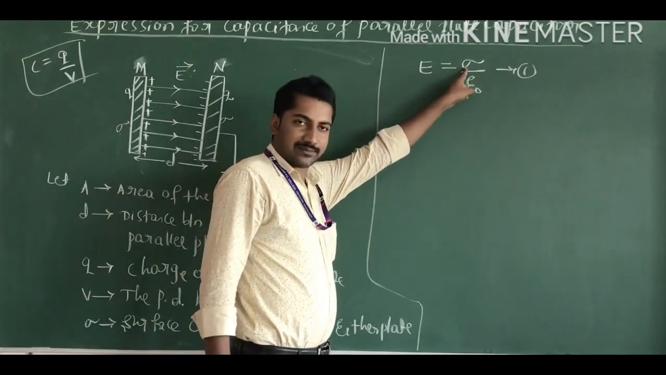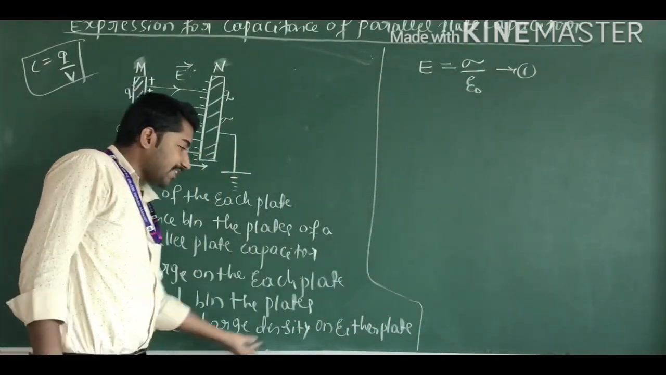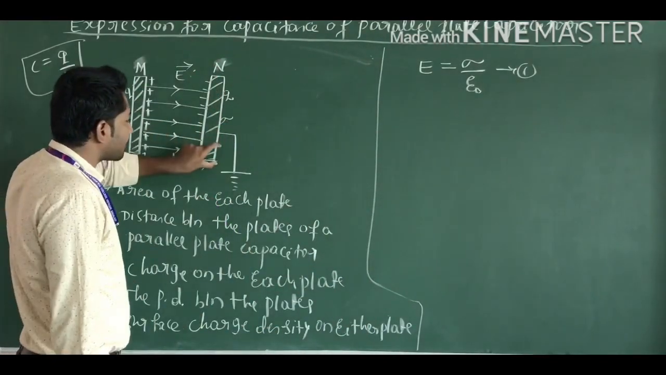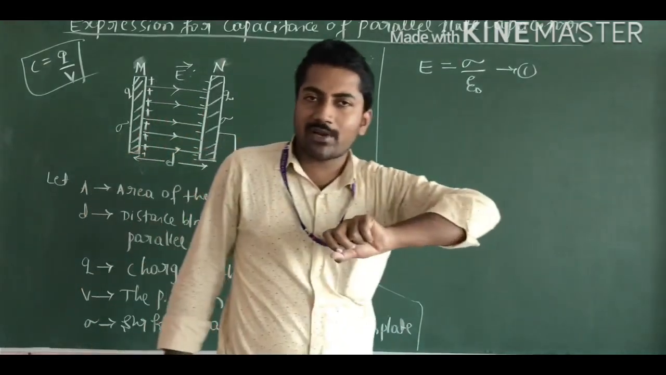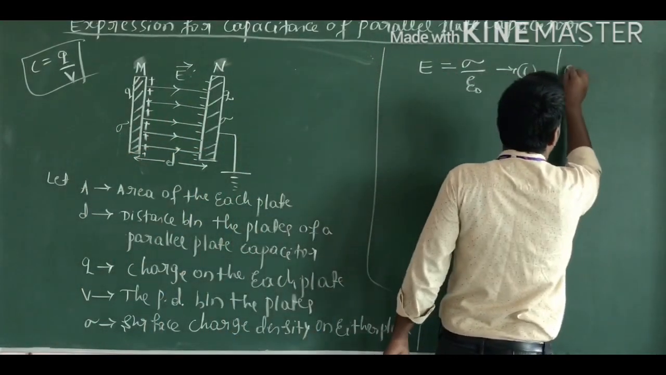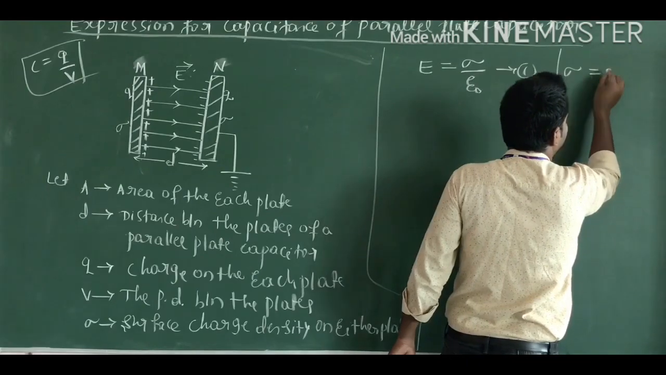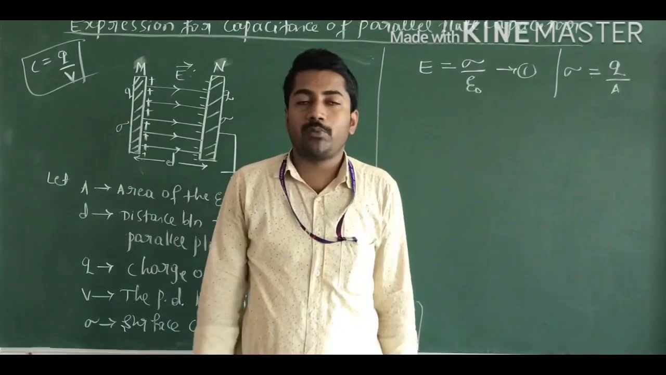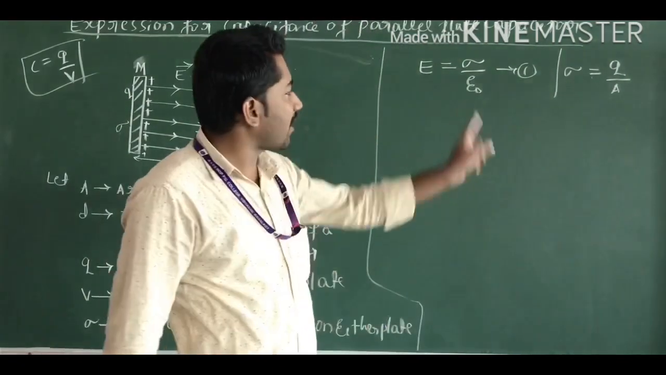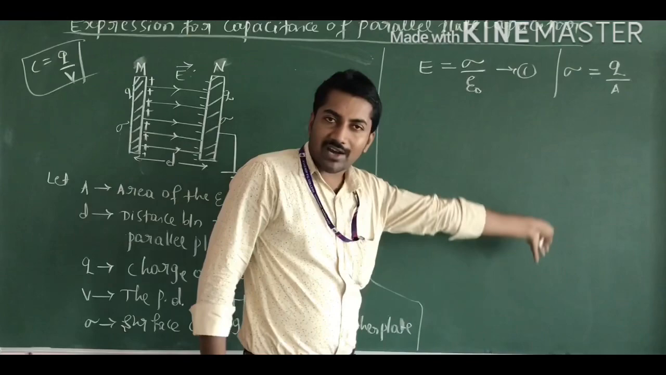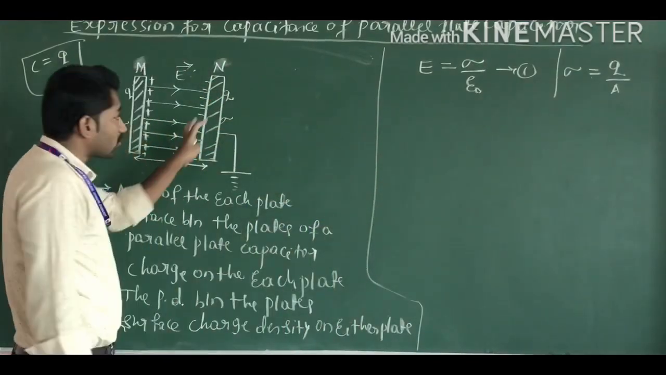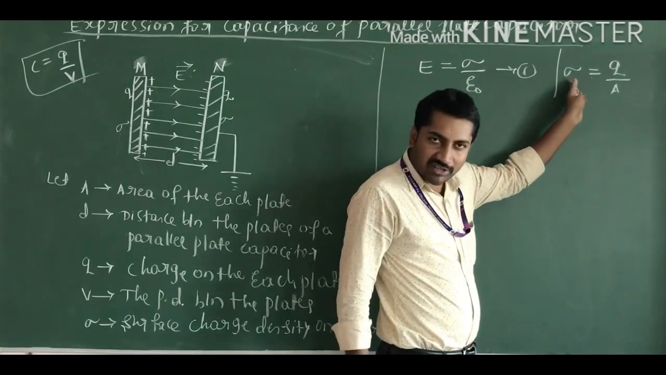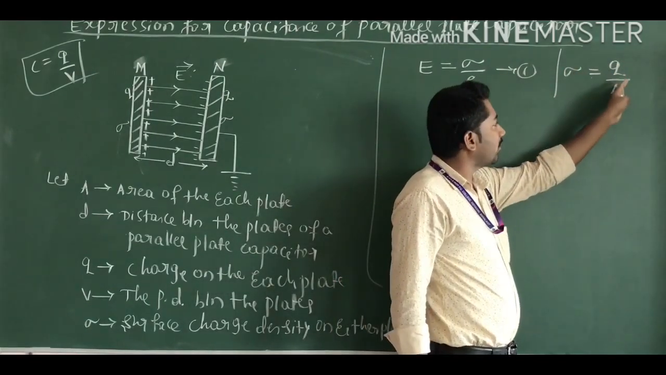Here sigma is the surface charge density on either plate. You know the surface charge density formula? The surface charge density sigma means the charge per unit area, or the charge distributed per unit area. Here the charge is distributed throughout this surface, which is mathematically denoted by the symbol sigma. Surface charge density is equal to Q divided by A.